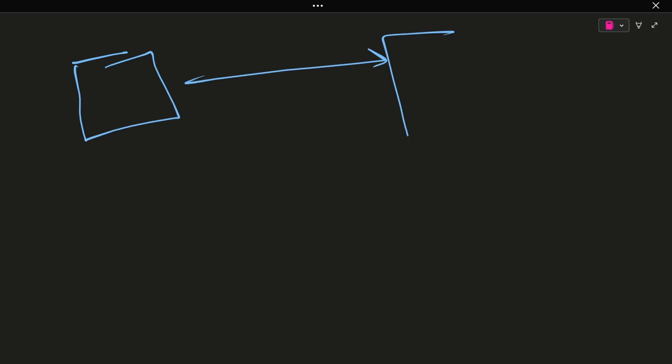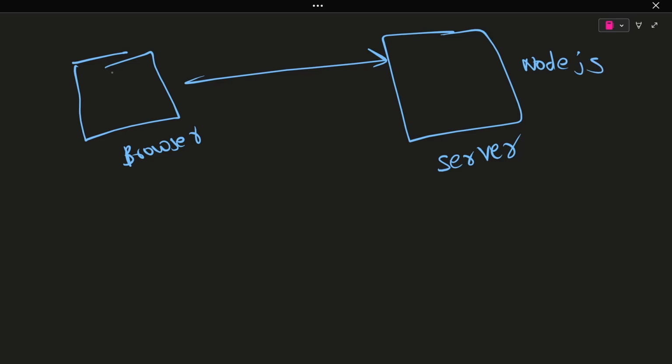So if you want to understand more in detail, let's say this is the front end, and this is the back end. For the front end, let's say this is the browser, and this is the server. Let's say you have coded the backend with Node.js and you have done the front end with React. React.js. So now what I am saying is, this is the JS, JavaScript.